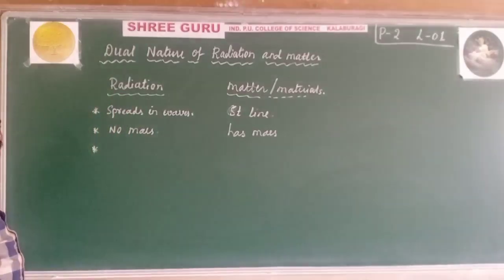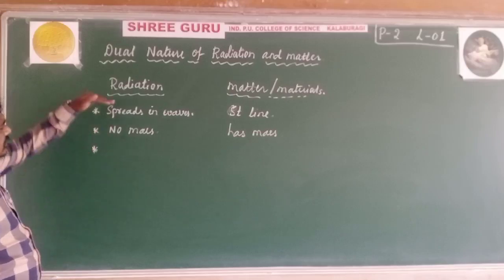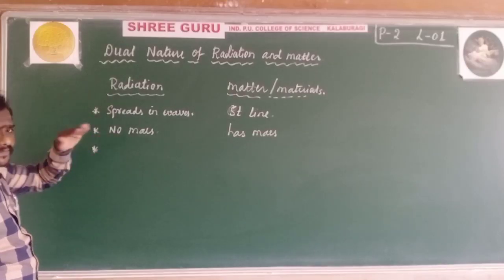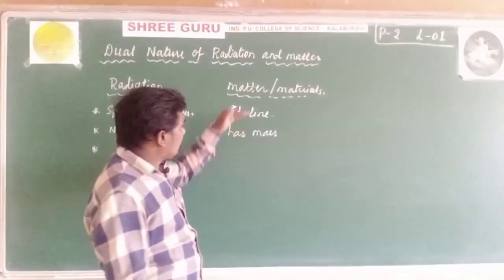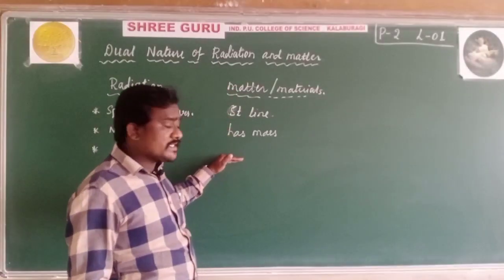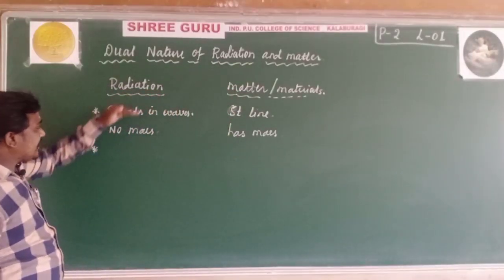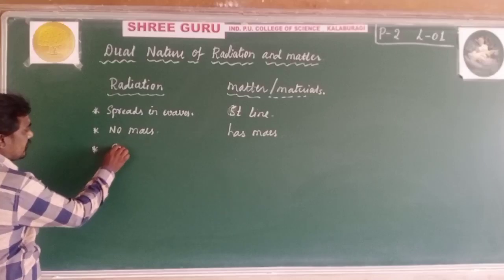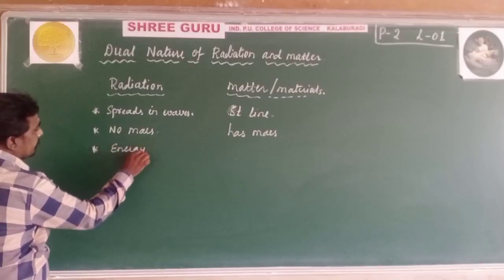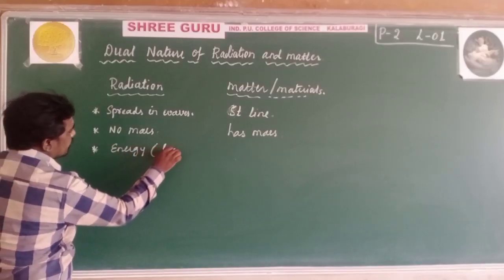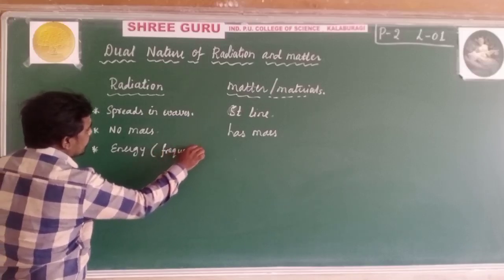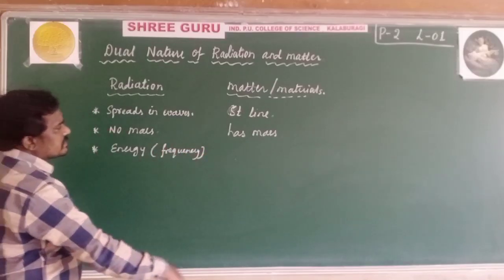But here we can say that radiation is in the form of energy, and matter is also in the form of energy. We say that radiation energy is in the form of frequency. By using frequency we find this radiation energy.